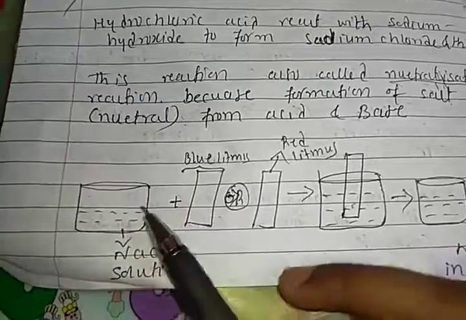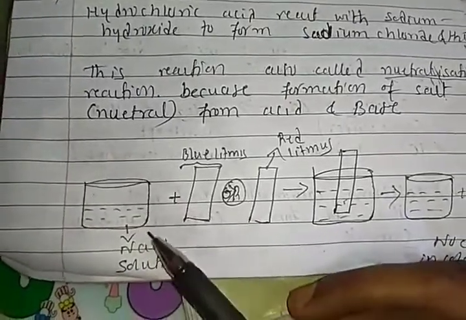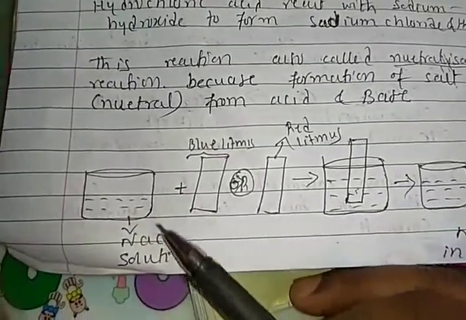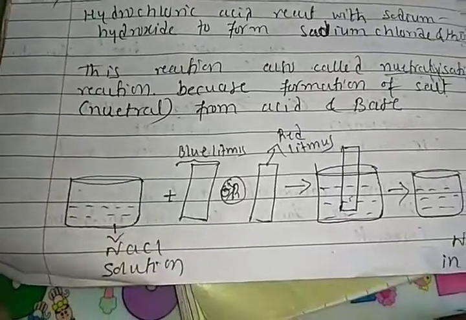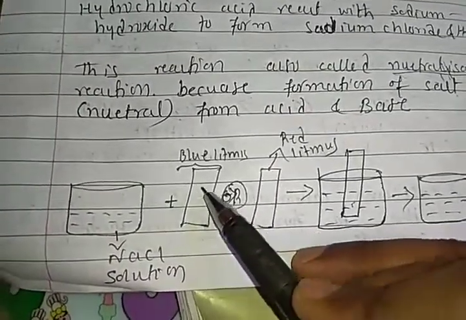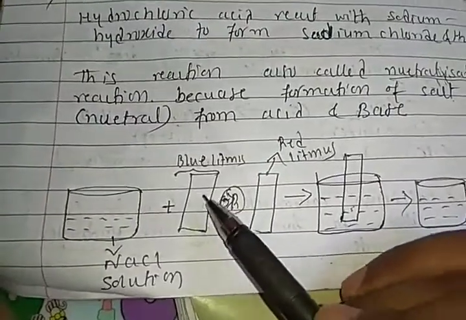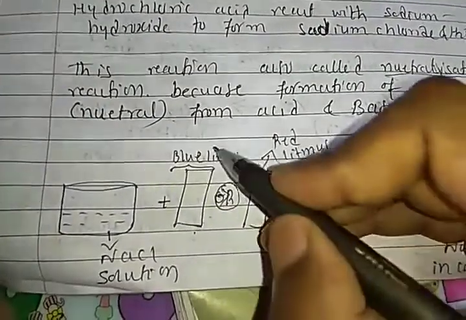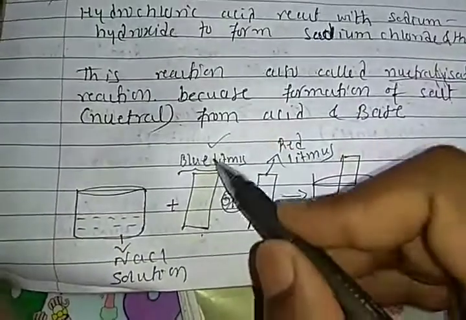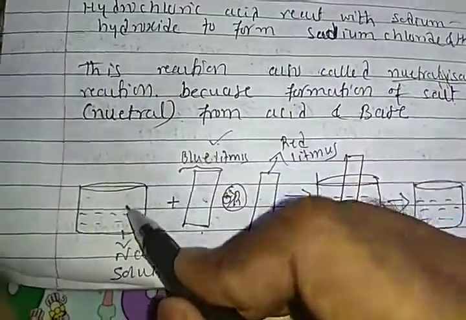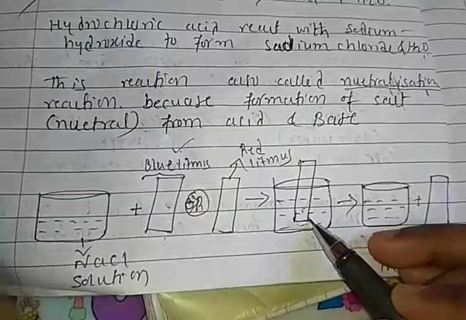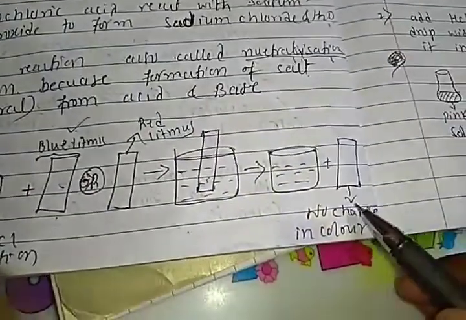Okay, students, I am using NaCl salt here. NaCl salt is easily available in your house as table salt, and I am dipping litmus paper in it. First I am using blue litmus paper. I dipped it and removed it, and there is no change in color.